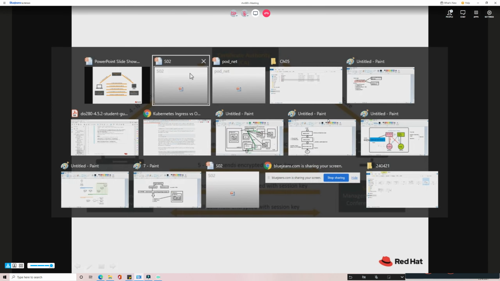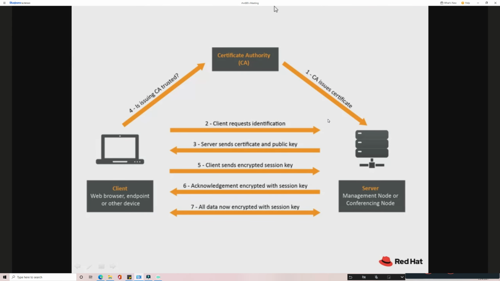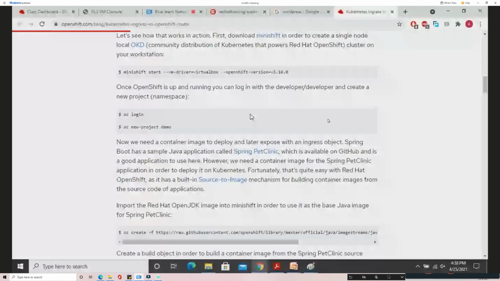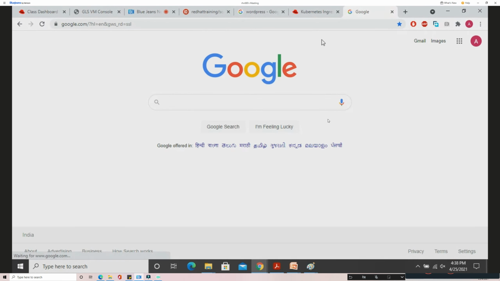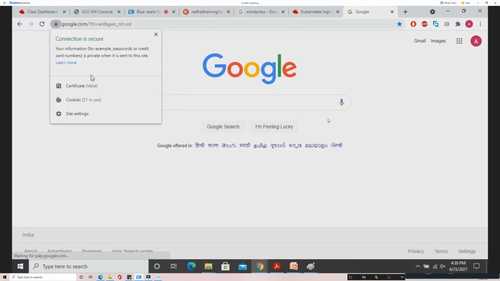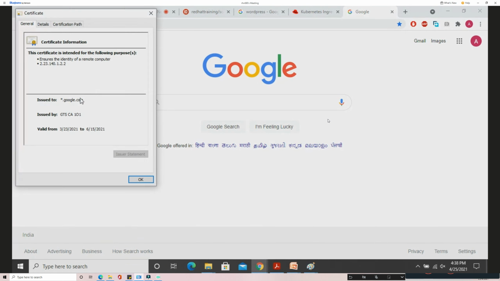Normally, if you are reaching any typical site, take an example: if I'm reaching the Google server, the Google server is a secure server. You can see on the top left side a small lock symbol. If you click this lock symbol, you can check the validity of the certificate. You can see to whom it is issued, who is the issuing authority, and the validity period, from which time to which time it is valid. So this is a digitally signed certificate.